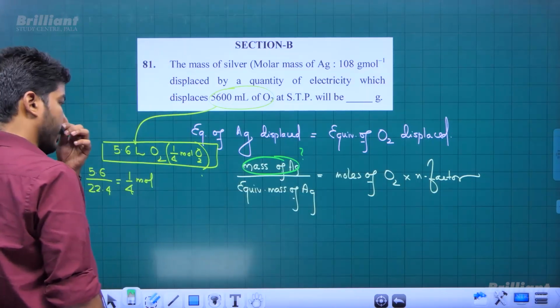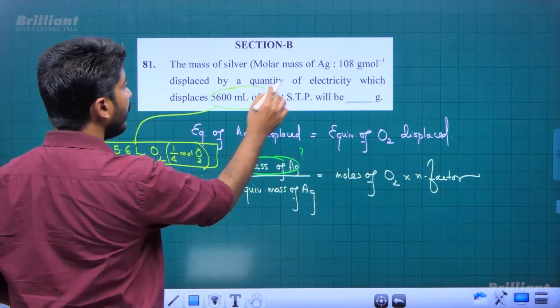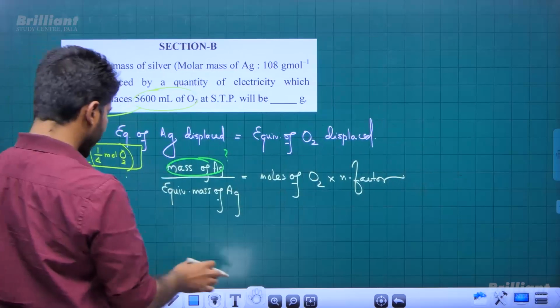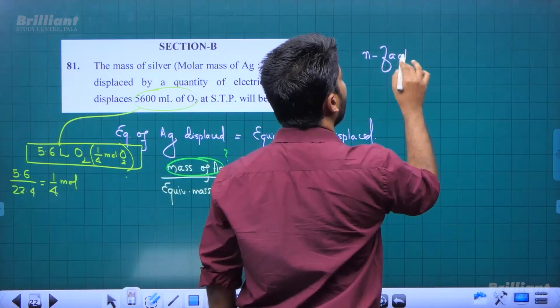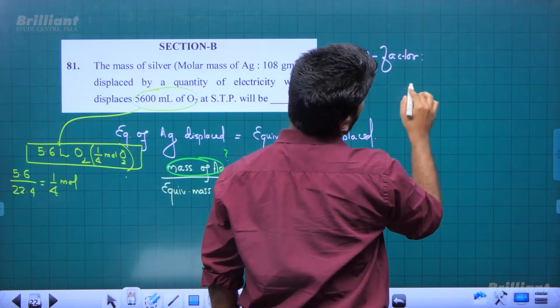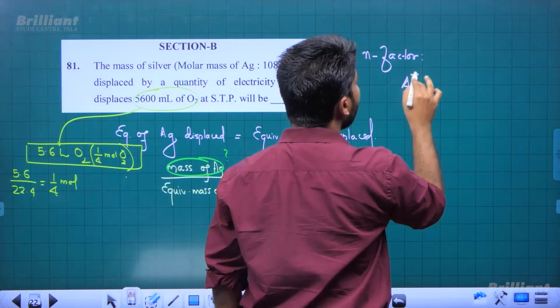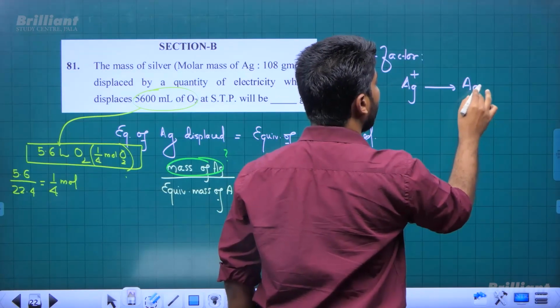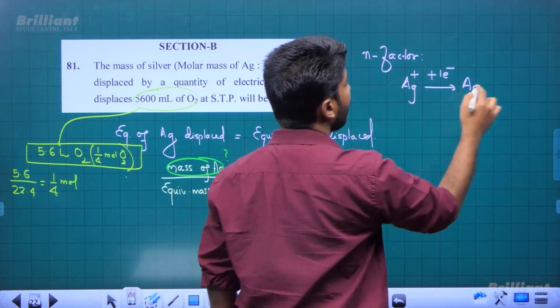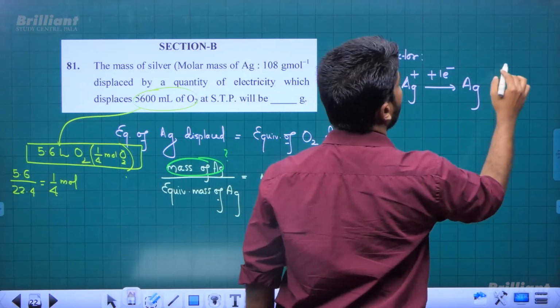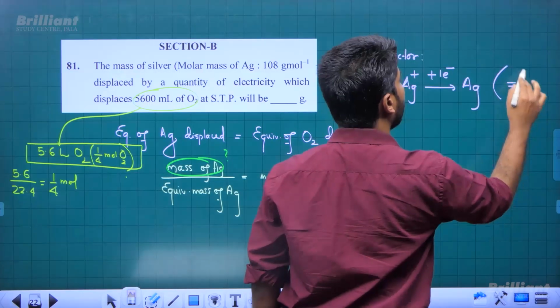Mass of Ag displaced. Equivalent mass of Ag is given. We know N factor of silver is 1 because we are preparing Ag from Ag plus, and there we require 1 mole of electron, right? So N factor for Ag is 1.